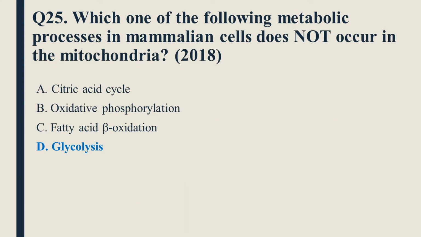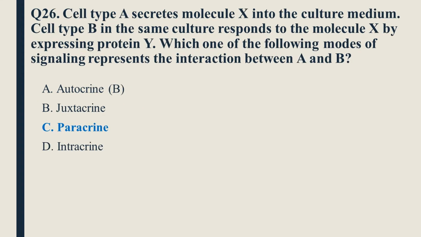Question number 25 is which one of the following metabolic processes in mammalian cells does not occur in the mitochondria? So option D, glycolysis is the right option. Question number 26 is cell type A secretes molecule X into the culture medium. Cell type B in the same culture responds to the molecule X by expressing protein Y. Which one of the following modes of signaling represents the interaction between A and B? So option C, paracrine, is the right option.